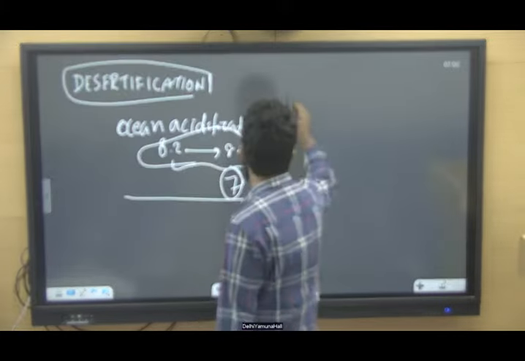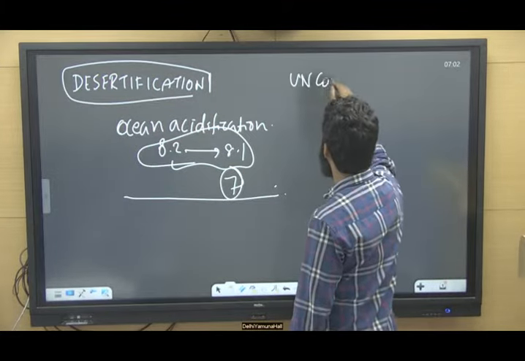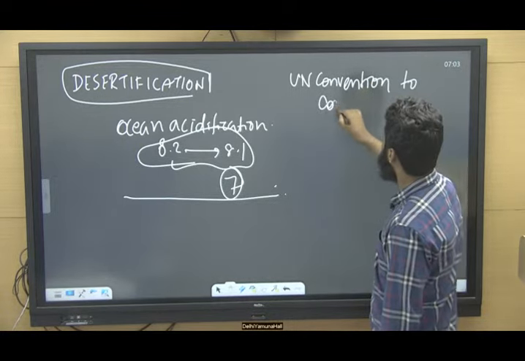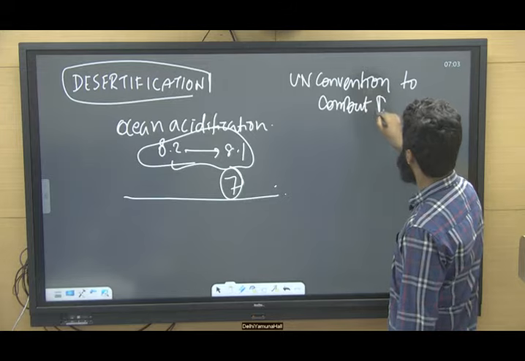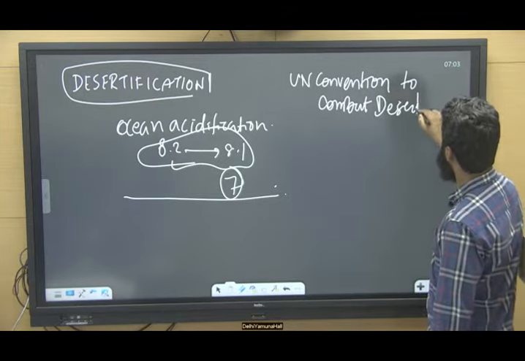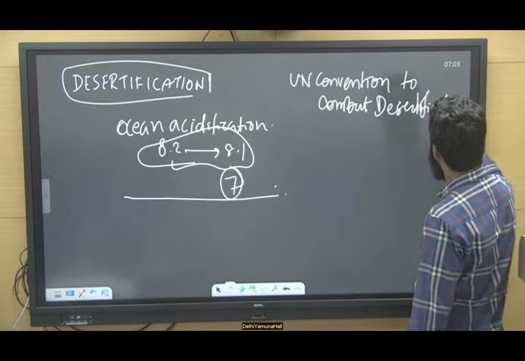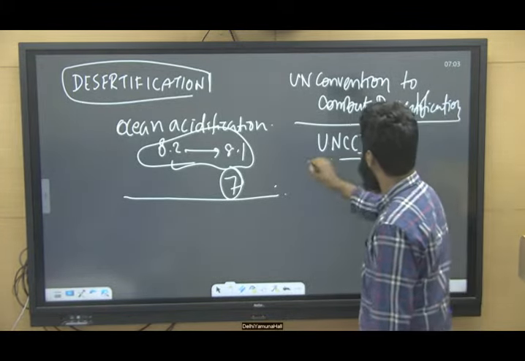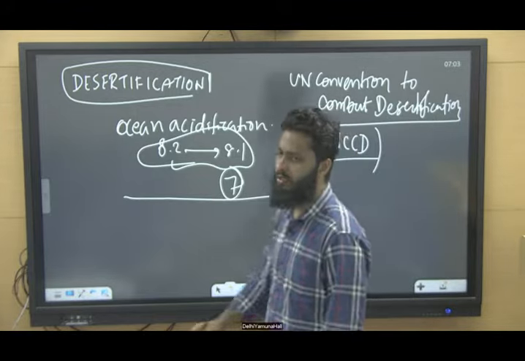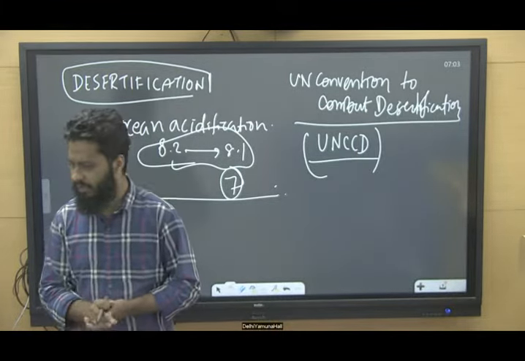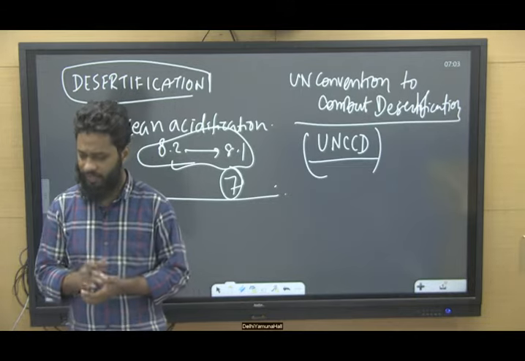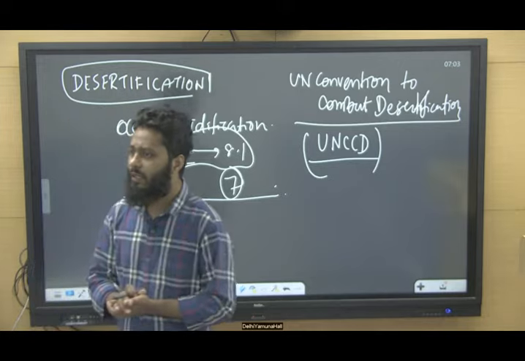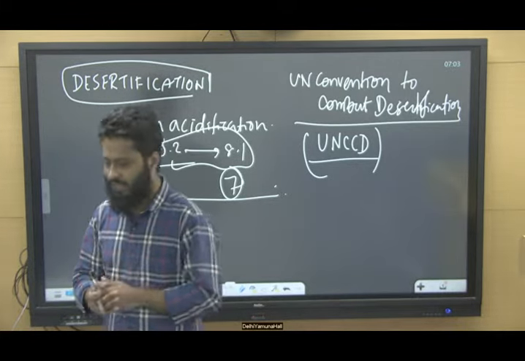So, the United Nations Convention to combat desertification, in short UNCCD, in a while we will see some facts and points about it. How does UNCCD define desertification?